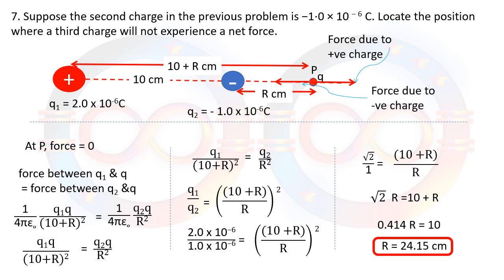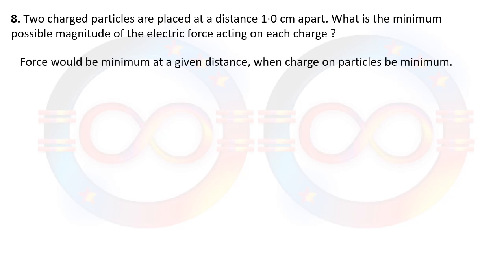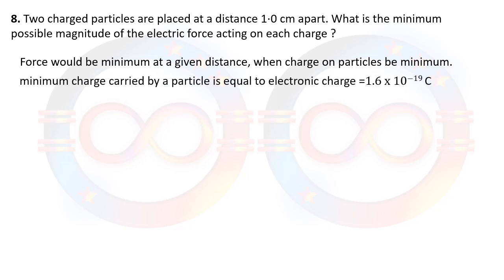so it will be 34.15 centimeter. Question number 8 is saying two charged particles are placed at a distance 1 centimeter apart. What is the minimum possible magnitude of electric force acting on each charge? So force will be minimum when the charge on the particle is minimum, because distance is already given, and we know that the minimum charge is 1.6 into 10 raised to minus 19 coulomb.